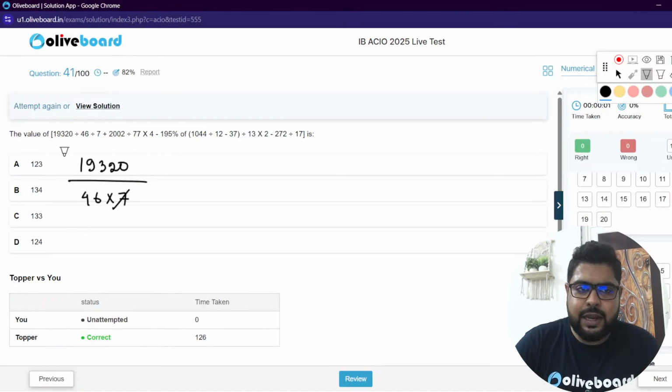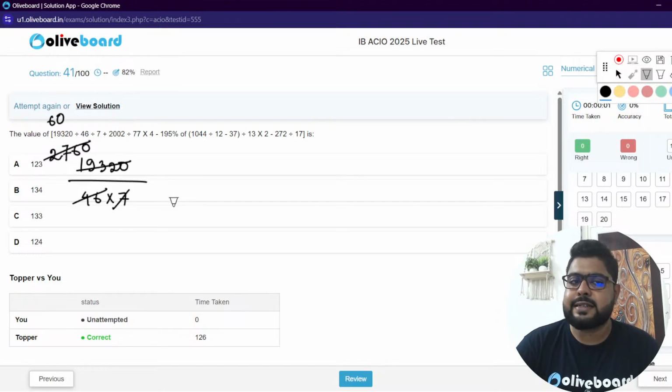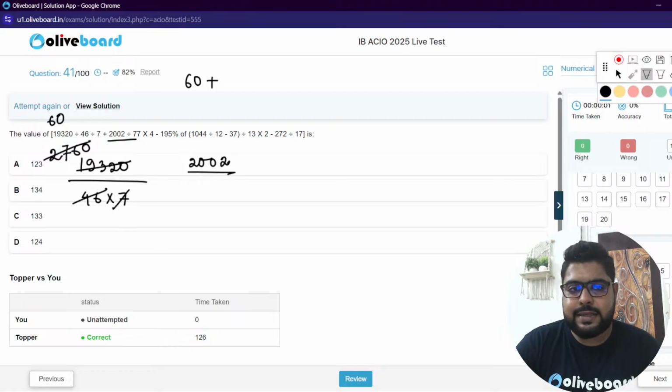So if you calculate, 7 twos are 14, 53, 7 sevens are 49, so 42, 7 sixes are this. Now 46, 6 times 46 is this, so this whole part becomes 60. Plus 2002 divided by 77 into 4.